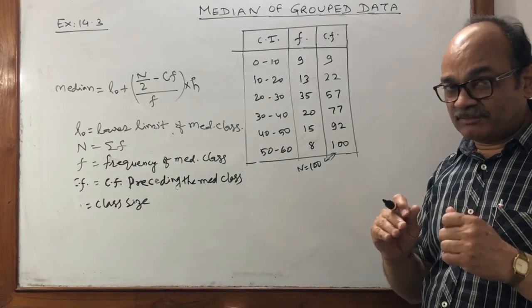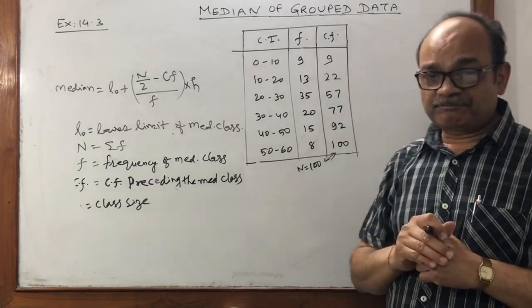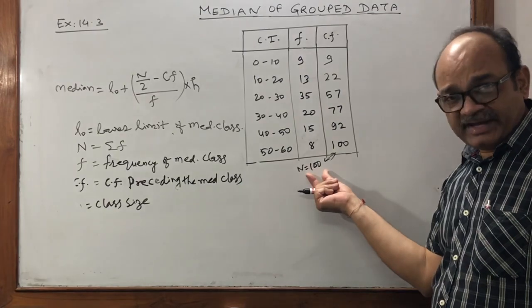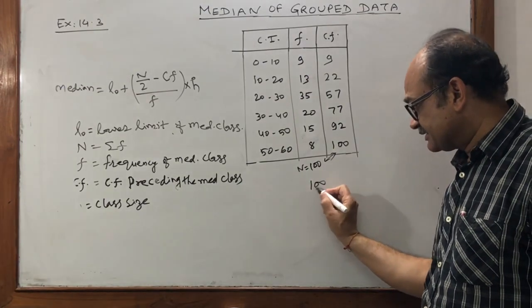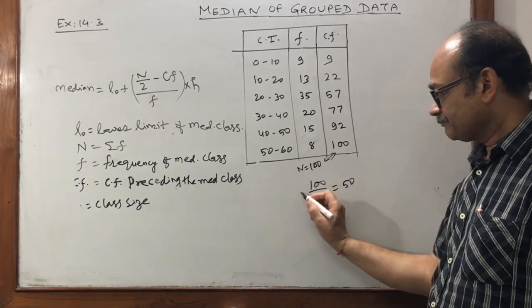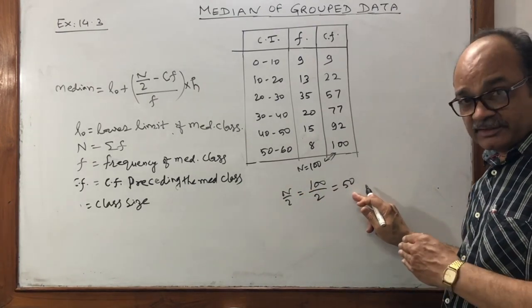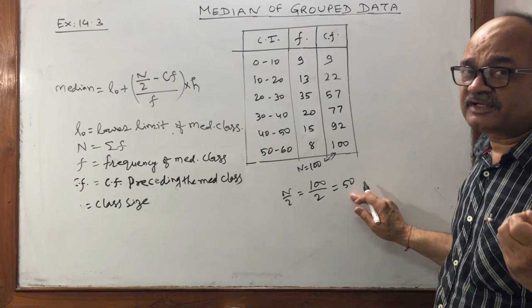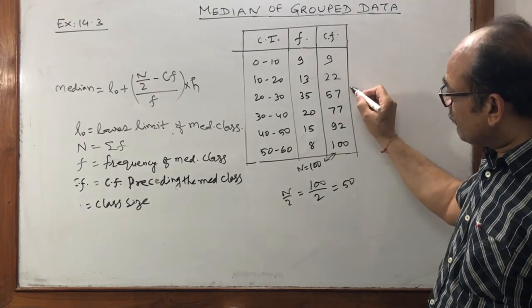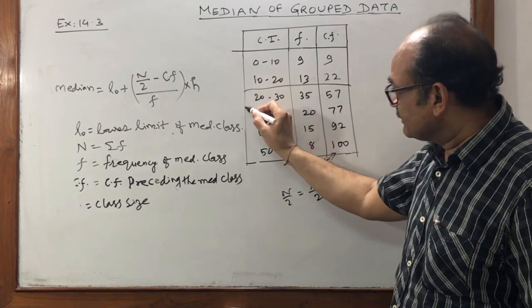Now what is our formula? First we have to calculate half of n, that is in this case 50, n by 2. Where does n by 2 lie? 50. The first CF more than 50 in the CF column is 57.